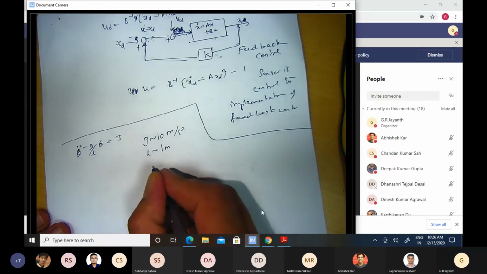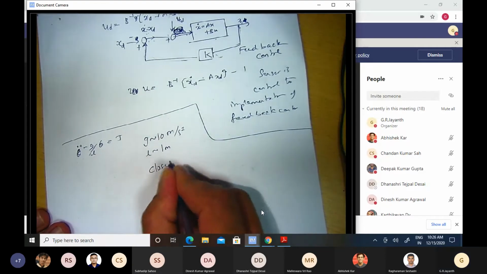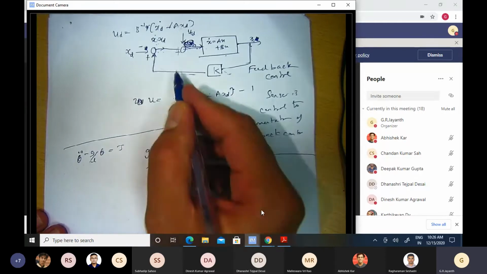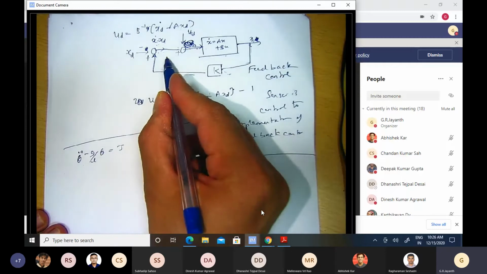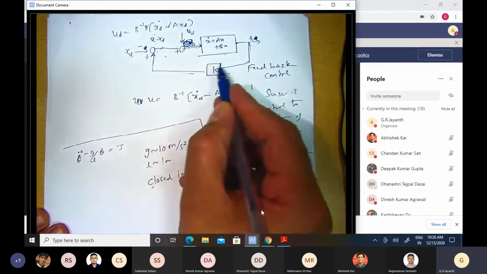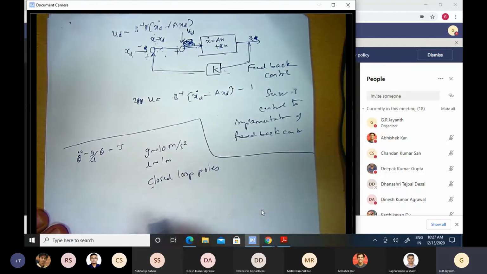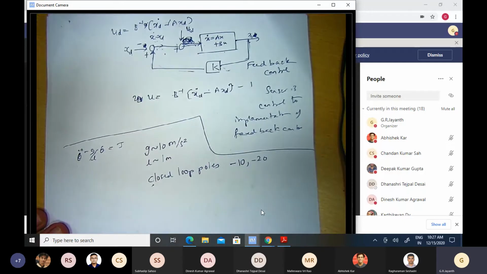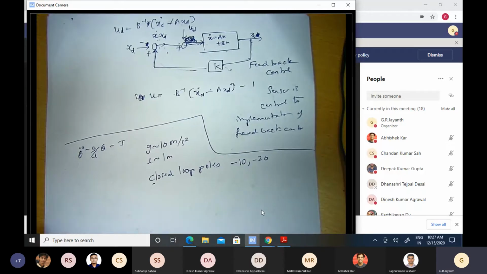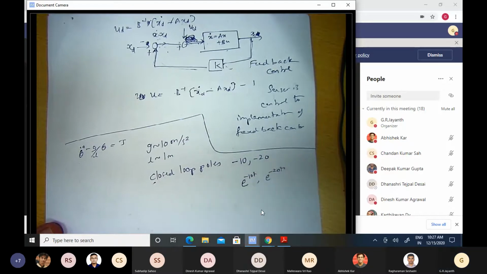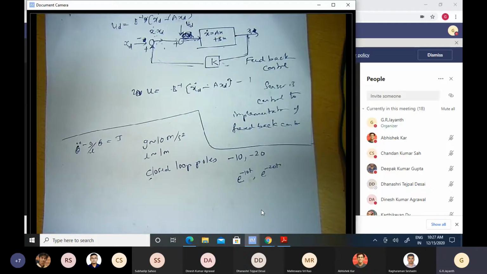And let us say I want the closed loop poles. When I say closed loop poles, I'm referring to the poles of the overall system after feedback has been wrapped around my physical system, and that's going to be A minus PK essentially. Closed loop poles should be at minus 10 and minus 20. Let us say that's what is desired. So I want my dynamics to be governed by terms of the kind e to the power minus 10t and e to the power minus 20t. That's the kind of modes that should govern the error dynamics of my system.